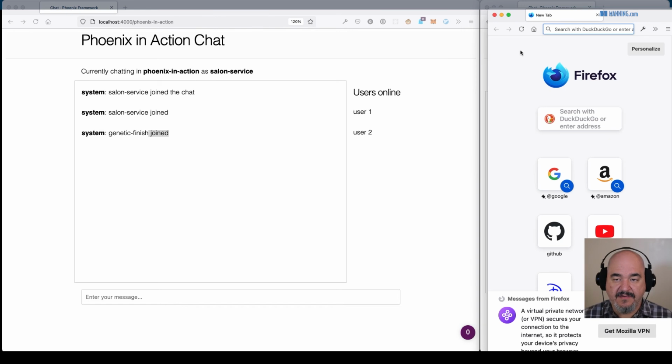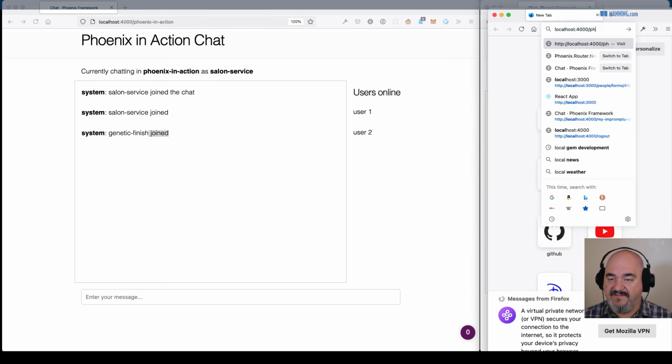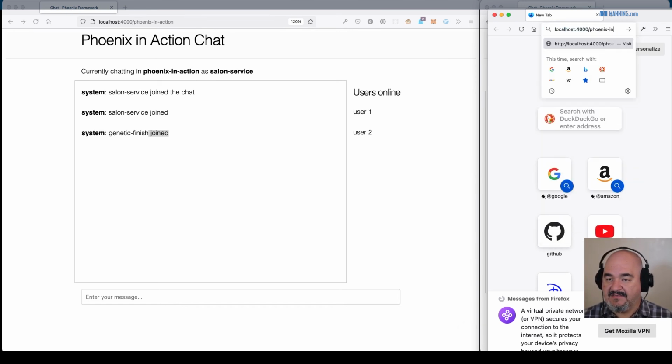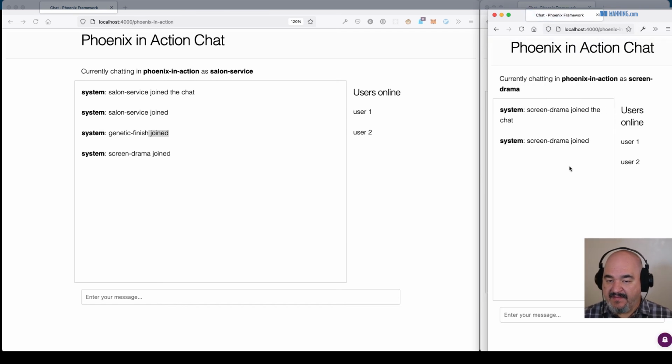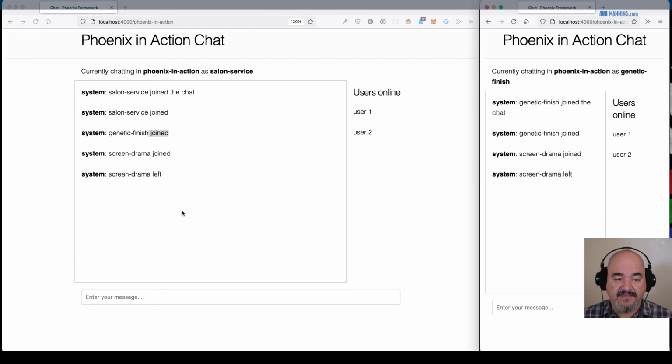Let's open up a new one. Localhost 4000, Phoenix in action. Here's the chat room. And then screen drama. Yeah, so we have screen drama joined. So now we have presence tracking at least. Let's make screen drama leave. Yeah, so screen drama left.